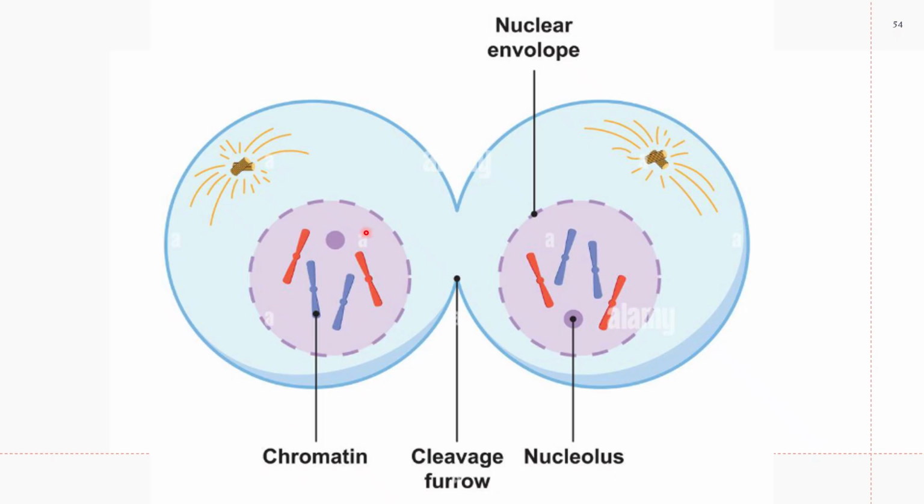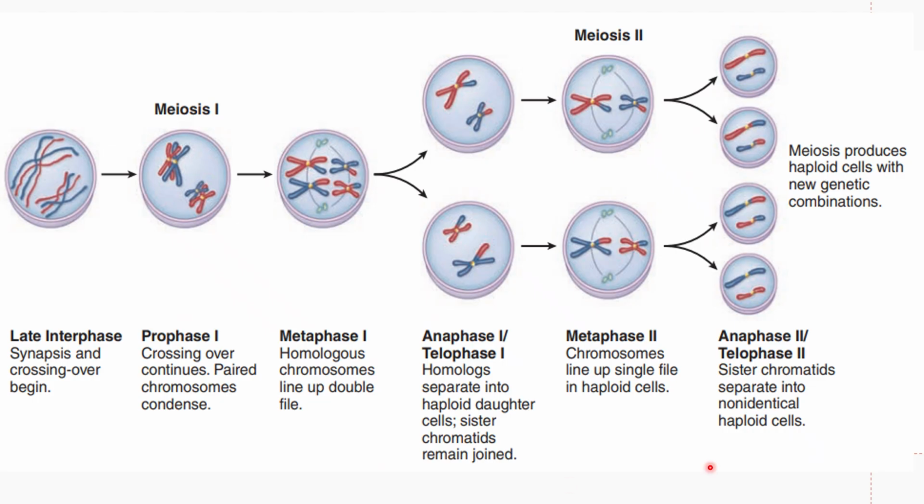In telophase, the nucleolus reappears, and the nuclear envelope reforms. The cleavage furrow deepens, and the contractile ring constricts until it pinches off, giving you two separate daughter cells. This shows you your meiosis.